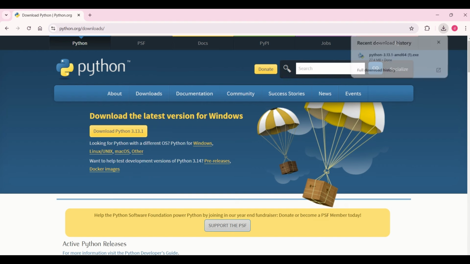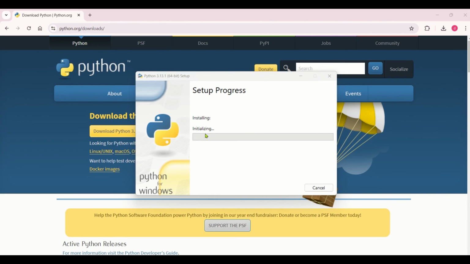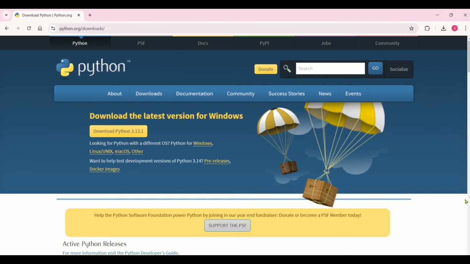You can just click on that and you'll see this window open. Now you can just click on install now. It will ask for permission, you can click on yes and it will start installation. It will take some time for initializing and installing this particular setup. After you click on install, Python will get installed automatically.